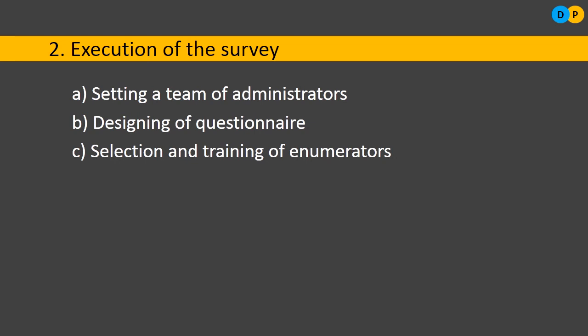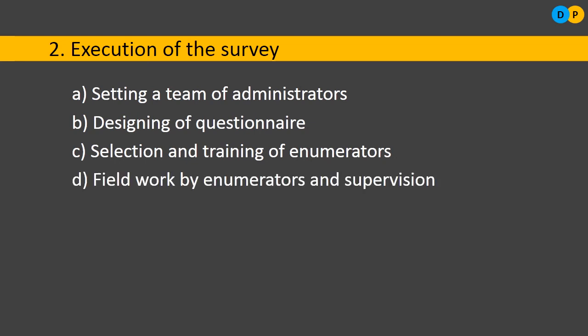Usually our homes are visited by school teachers. So they are actually enumerators. They will have specific training regarding what questions to ask, how to ask them, and all those things. So this is selection and training of enumerators.